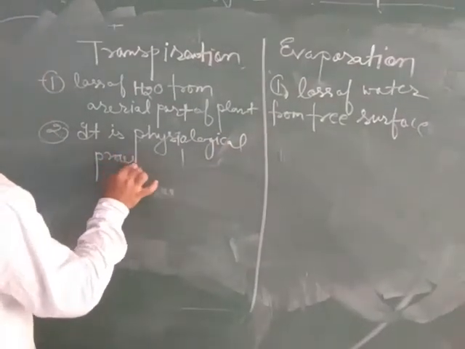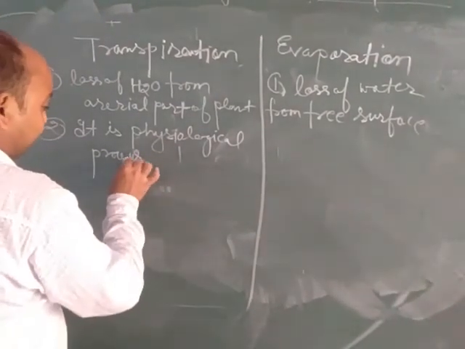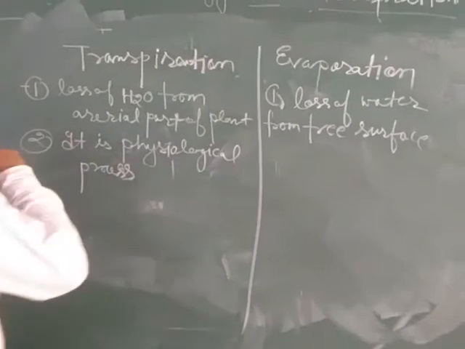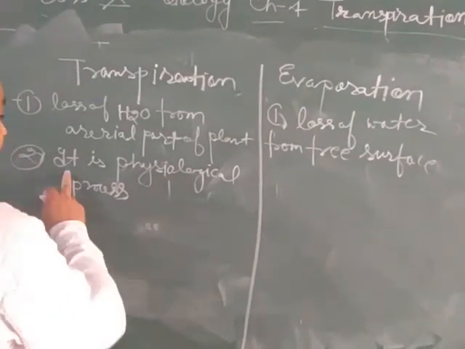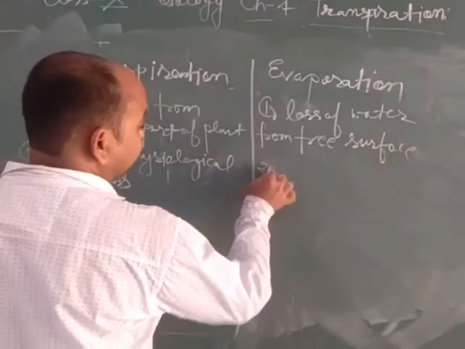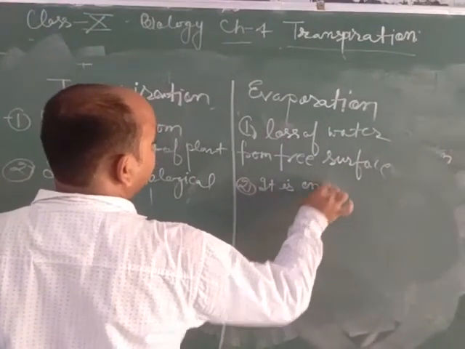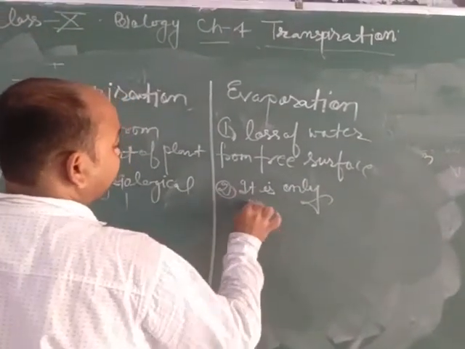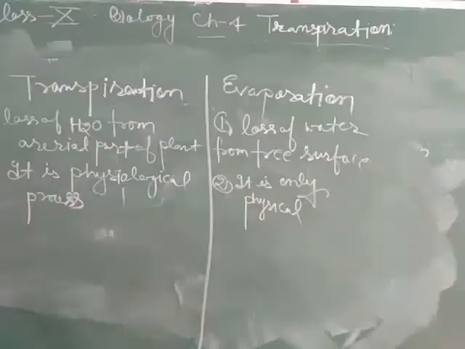Because it occurs only in the living parts of the plant. It means this process takes place only in a living organism. Transpiration is a physiological process, but evaporation is only a physical process.